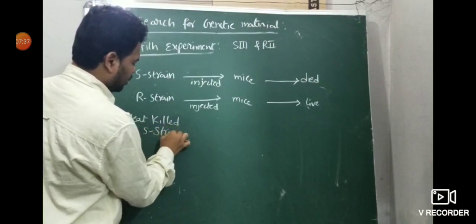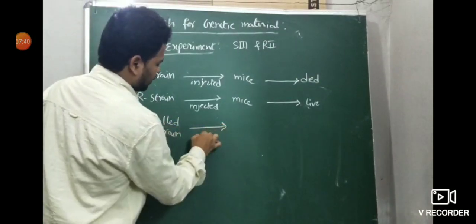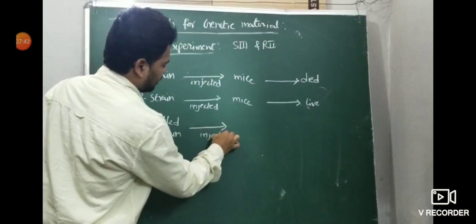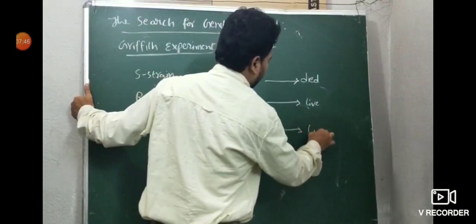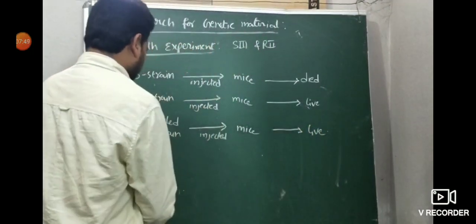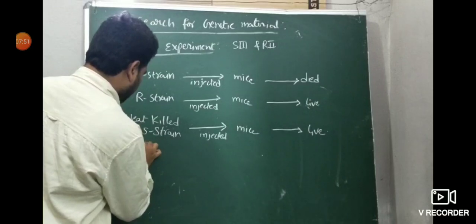Heat killed S strain injected into mice. Third case, heat killed S strain injected into mice. Then the mice are also alive. Next, the fourth step: heat killed S strain